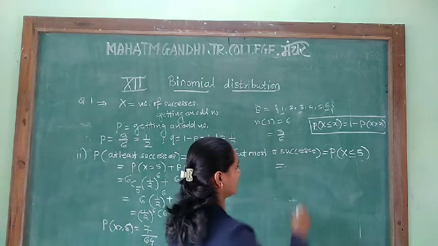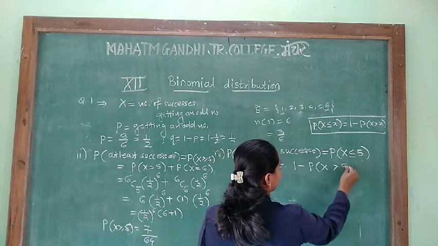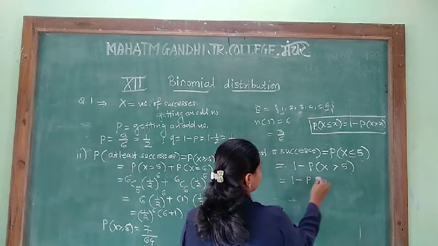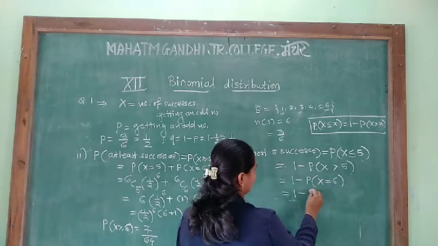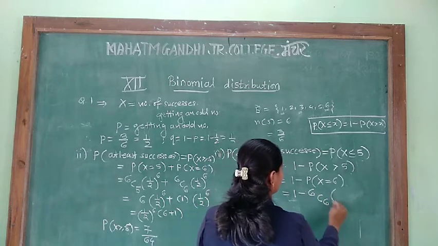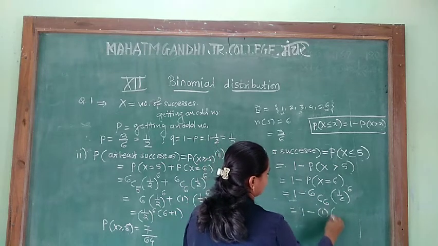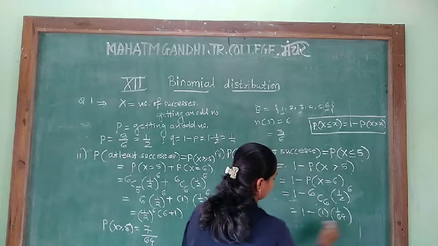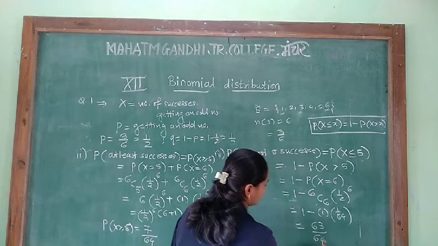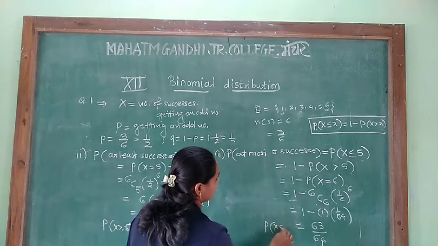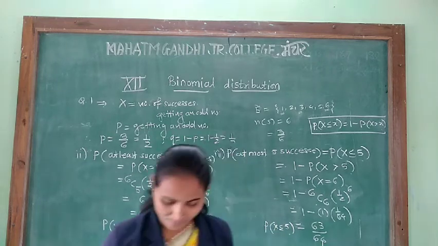If you use this formula here, instead of this we can write 1 minus P of x greater than 5. That is 1 minus, who is greater than 5? x is equal to 6. 1 minus 6 combination 6 into 1/2 raised to 6. 6 combination 6 is 1, and 1/2 raised to 6 is 1 upon 64. You will simplify 1 minus 1 upon 64, that is 63 upon 64. So P of x less than or equal to 5, for at most 5 successes, the probability is 63 upon 64.